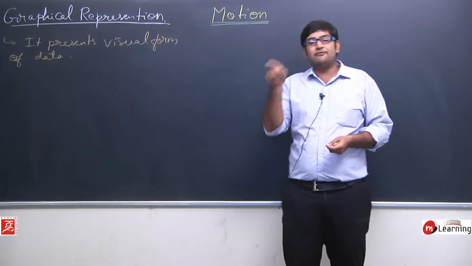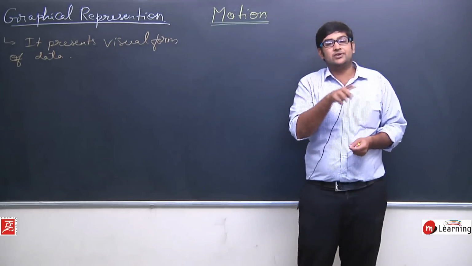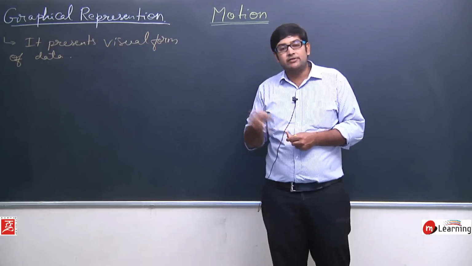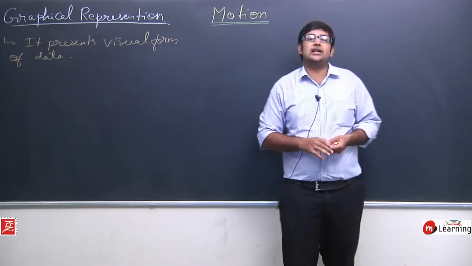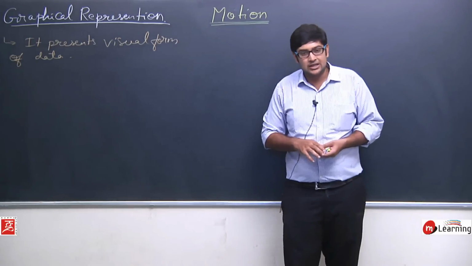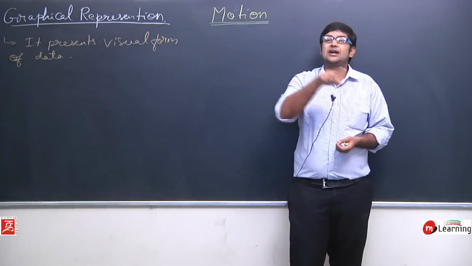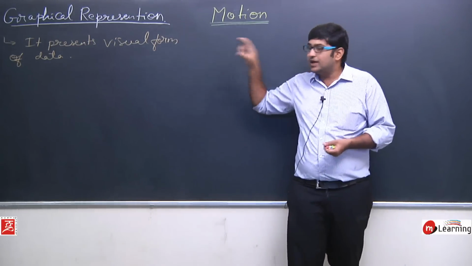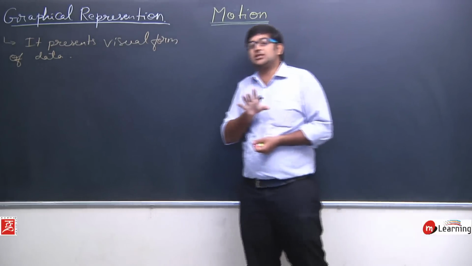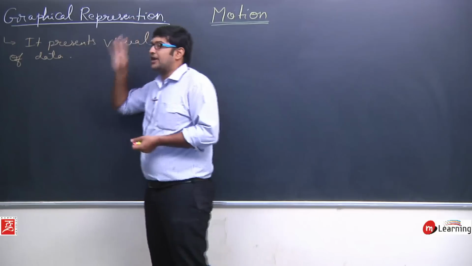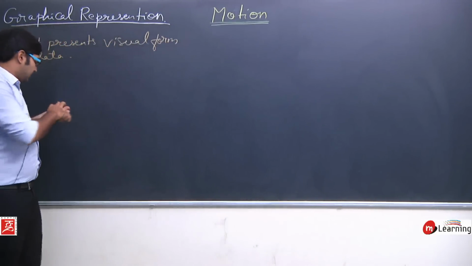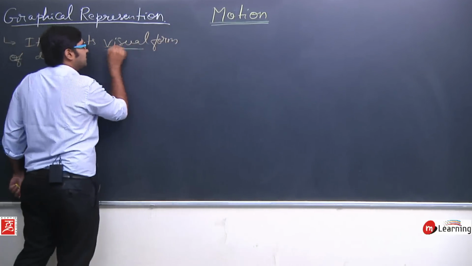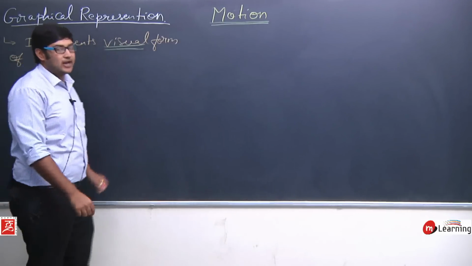You have studied about bar graphs. It will give you a bar graph, then line graph, and there are various other types of graphs available with us, and through that we can represent the complete data in a visual form. This is the most important thing in graphical representation, that the data is represented in visual form. This is the significance of graphs.